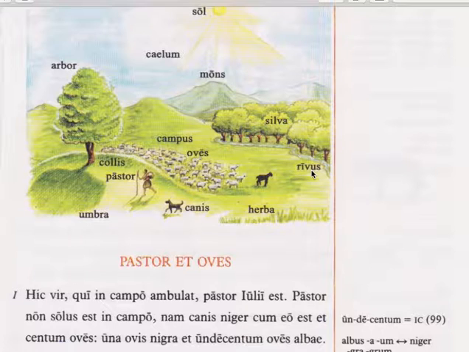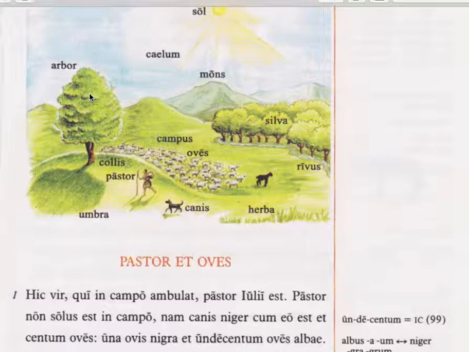Like you've seen nouns that end with us, like servus, and rivus is the same thing. And you've seen nouns that are like silva, which are like puella, and many other of those feminine nouns. But now there is this new group which you can't really tell just by looking at it whether it's, say, masculine or feminine, and that's the confusing thing about third declension.